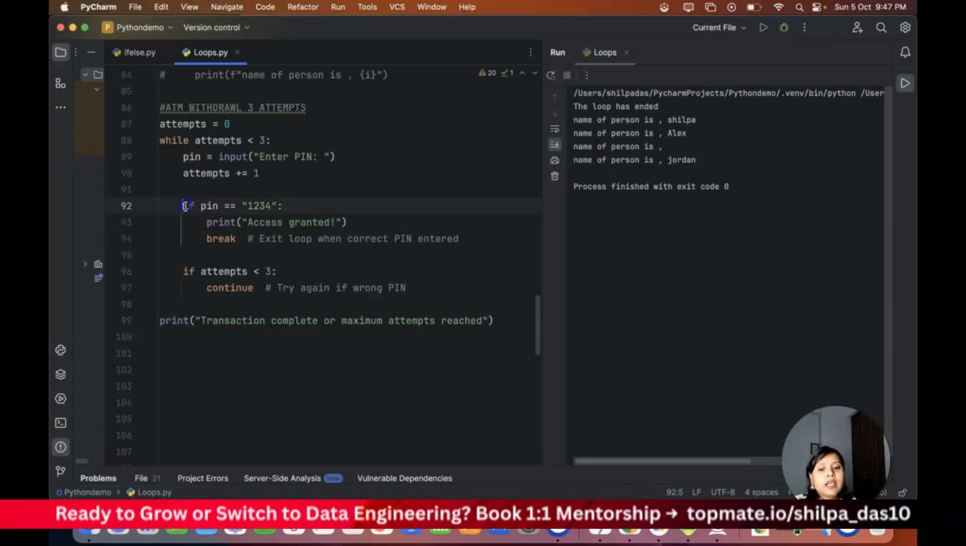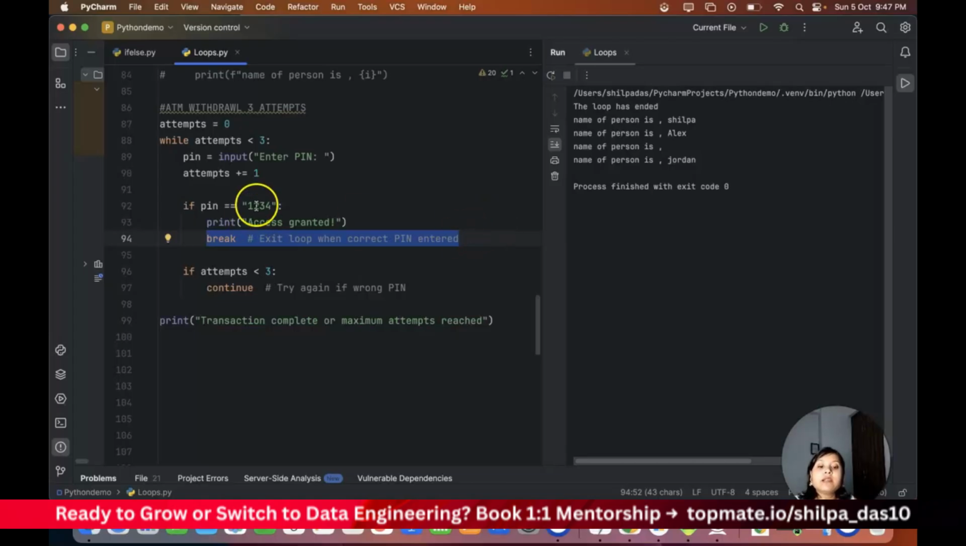And if it matches, then I don't have to go ahead and ask the user again to input the pin, right? So I have to come out of the loop. Exit the loop when the pin is correct. When the pin is correct, you have to exit out of the loop. You don't have to keep on asking the user to enter the pin again and again.